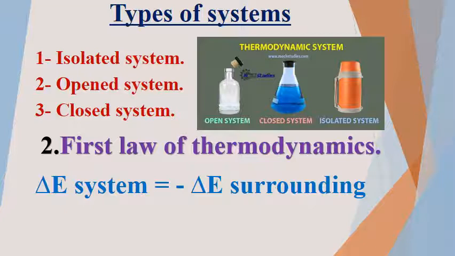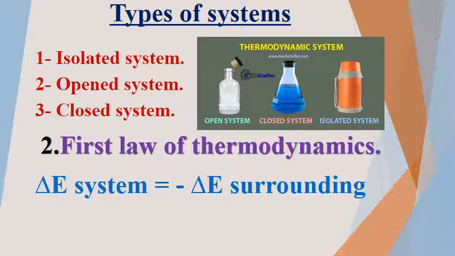And the bottle is called system boundary. Okay? And the atmospheric air around the place by which the chemical reaction takes place, like the science lab, like the class, any place around the system is called surrounding.